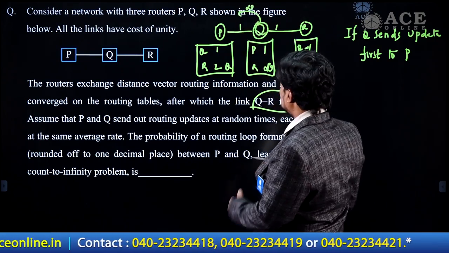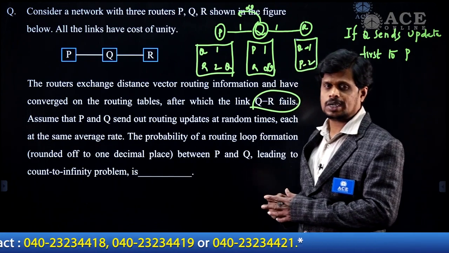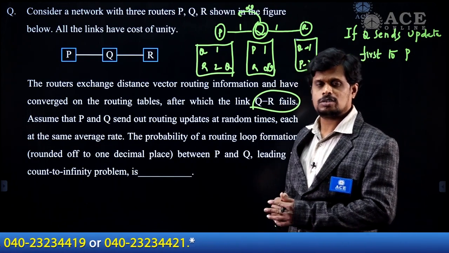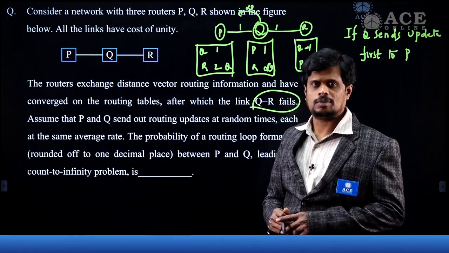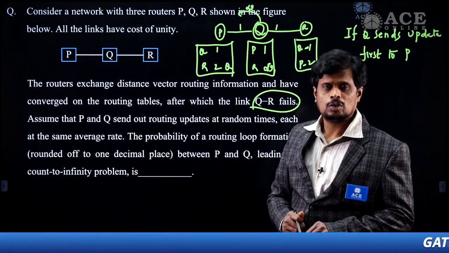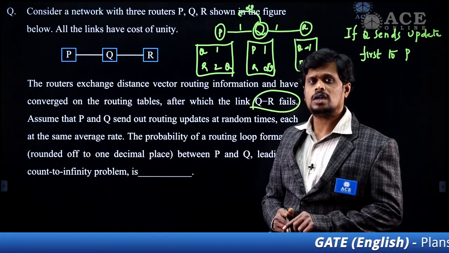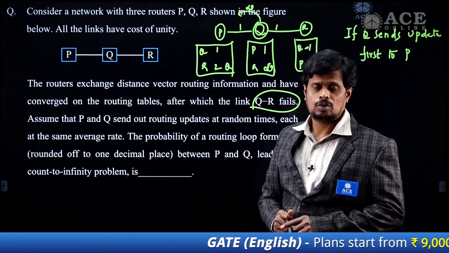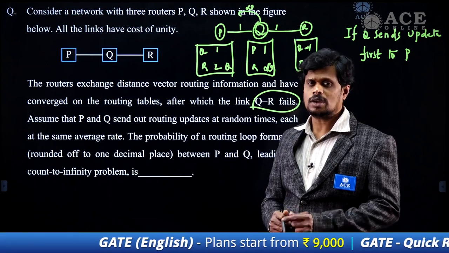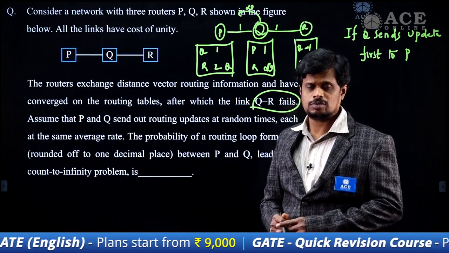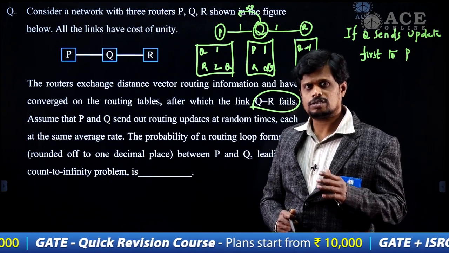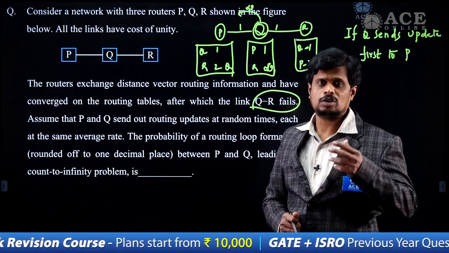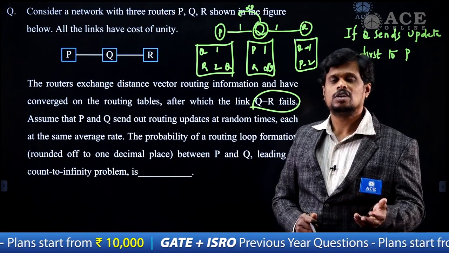You know that in distance vector routing protocol, in connection with this quantity infinity, we have the terms bad news and good news. What is the bad news? Increase in the cost. What is the good news? Decrease in the cost. Increase in the cost, which is bad news, propagates slowly, whereas decrease in the cost is good news, which propagates faster.